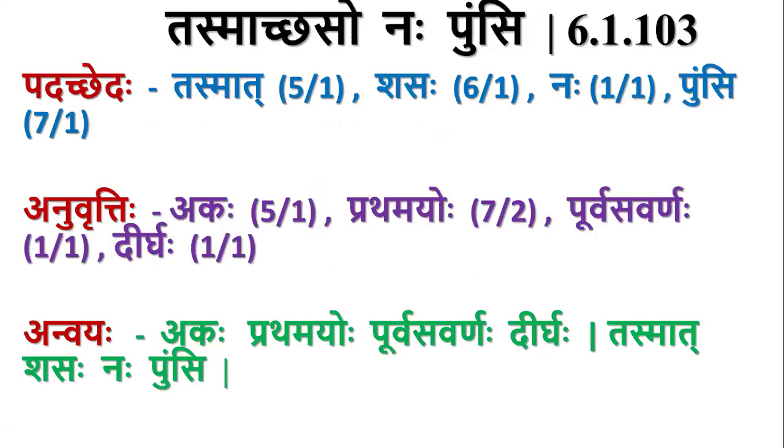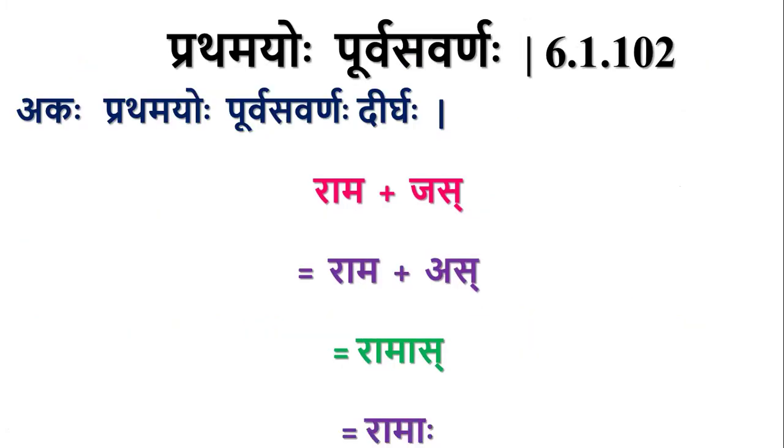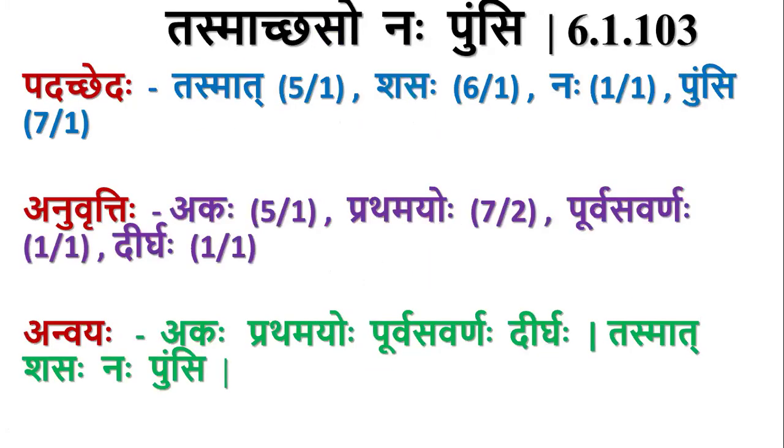The next sutra is Tasmacchaso Nah Pumsi, 6.1.103. Tasmat Panchami, Shasaha Shashti, Naha Pratama, Pumsi Saptami. The Anuvritti of Akaha comes from Akasavarna Dirgha. The whole sutra Pratamayo Purva Savarnaha and Dirgha come from Akasavarna Dirgha.